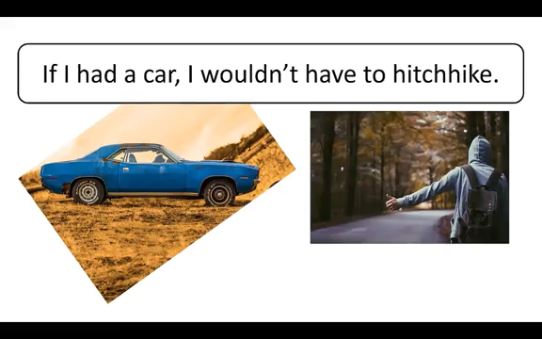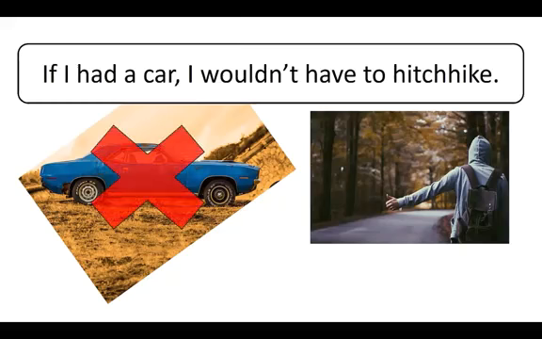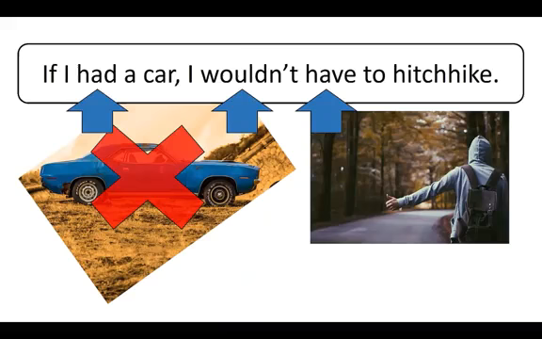Here is the situation that I imagined in the video. If I had a car, I wouldn't have to hitchhike. We call this an unreal conditional because the truth is that I do not have a car, and the truth is that I have to hitchhike. Notice the verb tenses in this sentence. In the if clause, we use the simple past tense, even though we are talking about a present situation. In the result clause, we use would and the base verb.